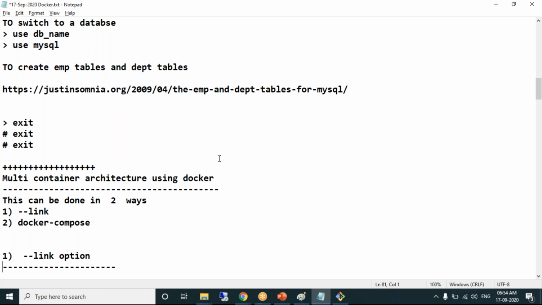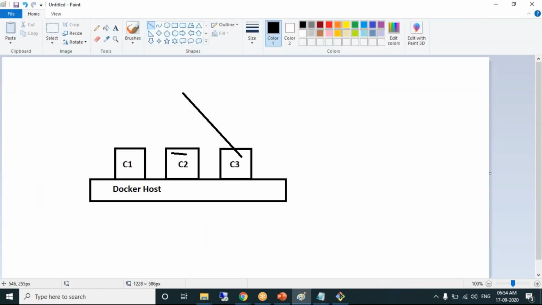Whatever containers we have created now, MySQL container, Ubuntu container, CentOS container, Tomcat container, those are independent containers. Isn't every container unique and independent? You should be in a position to create a multi-container architecture. What is multi-container architecture? It is not just creating containers. You should be able to establish a link between the containers. Creating containers and establishing a link between the containers is called a multi-container architecture.